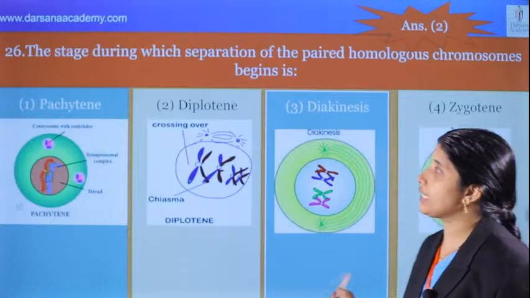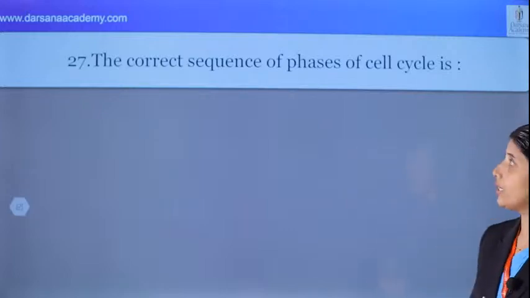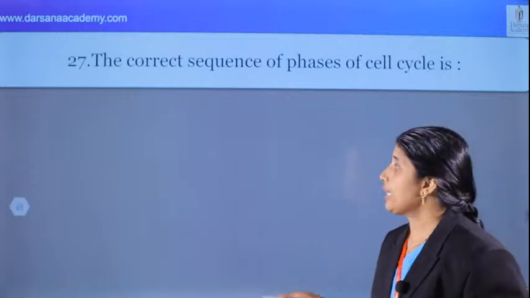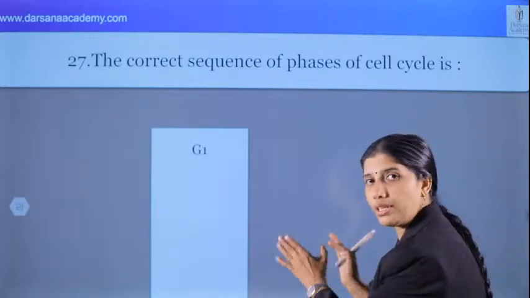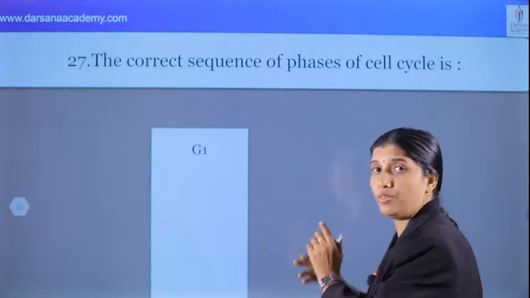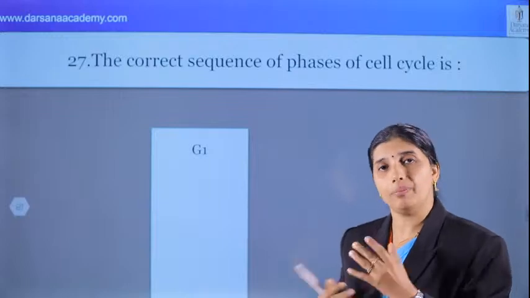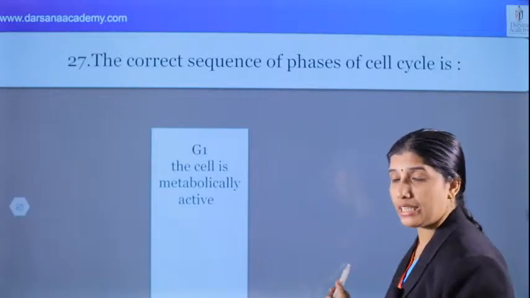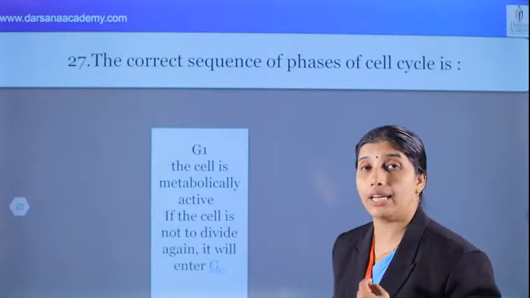And what about the next question? The correct sequence of phases of the cell cycle is, we can see, G1. What is G1? There are points. After discussion of these points, we will go through the options. From there, we can understand. G1: the cell is metabolically active. And if the cell is not to divide, it will enter G0, the quiescent stage.